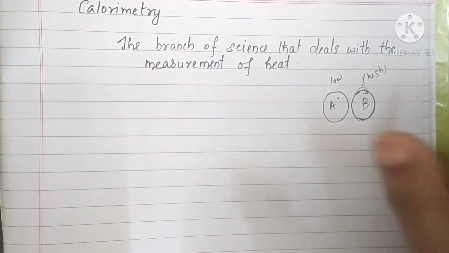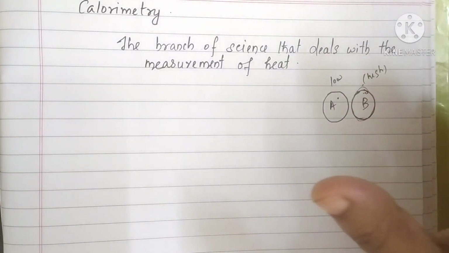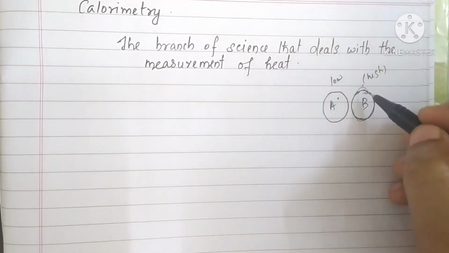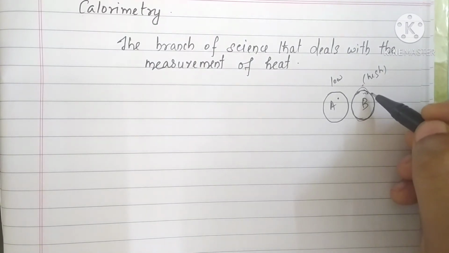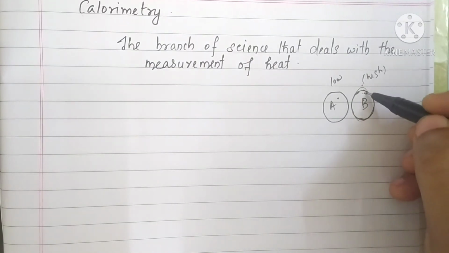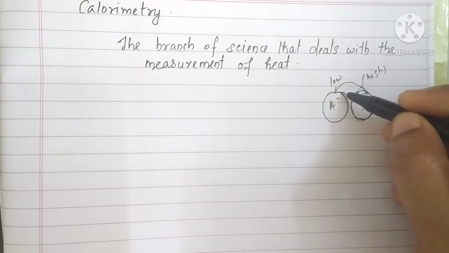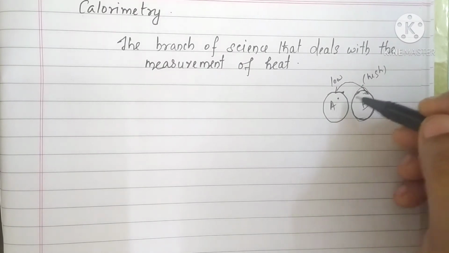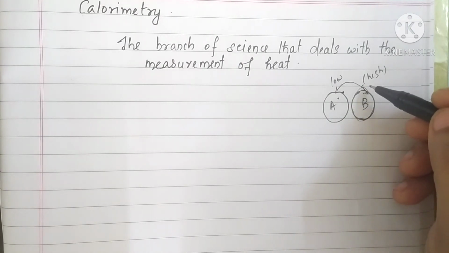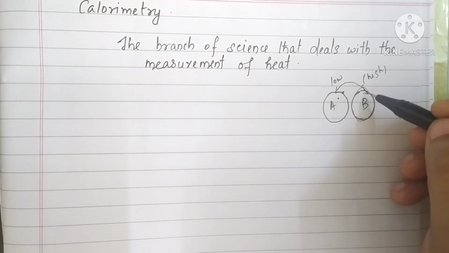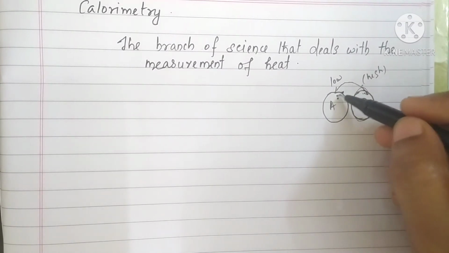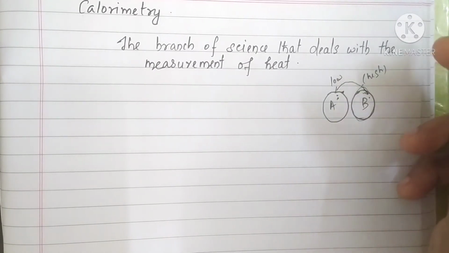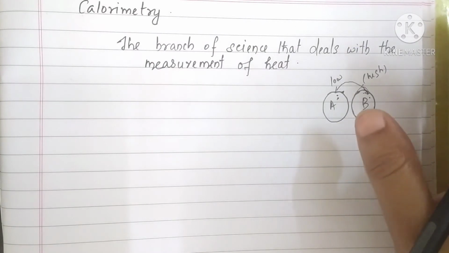That means when two bodies of different temperatures come in close contact, the heat flows from the body having higher temperature to the lower temperature until both bodies acquire the same temperature. Understood? So the heat flows from B to A until B and A have the same temperature.